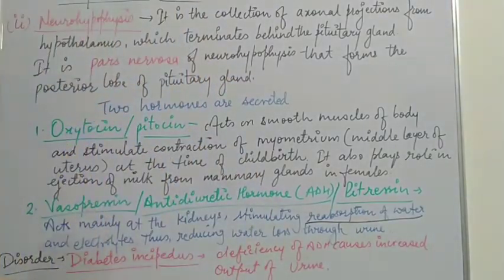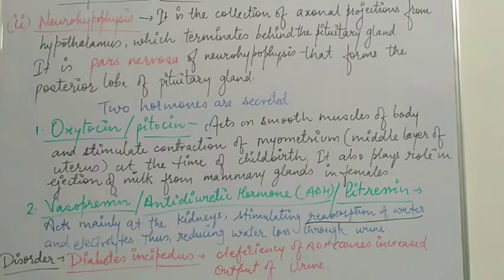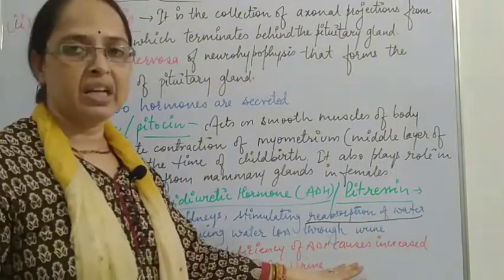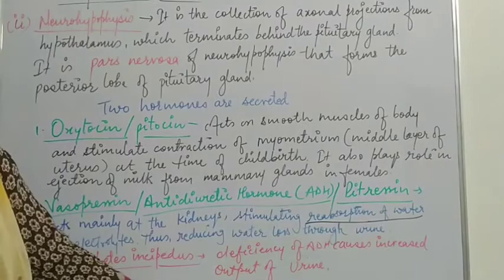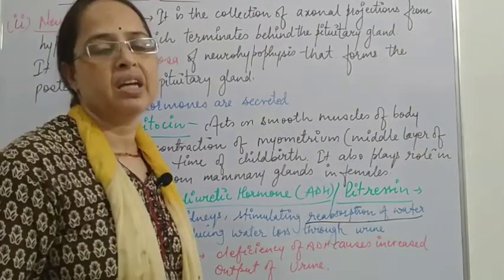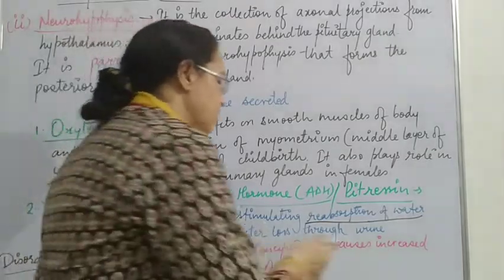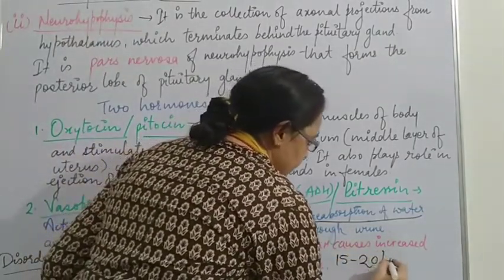This is the disorder of vasopressin or antidiuretic hormone. It is a deficiency of ADH hormone. It causes increased output of urine, meaning the amount of urine excreted from the body increases. It comes out to be about 15 to 20 liters per day.